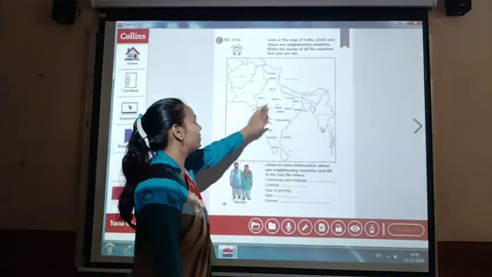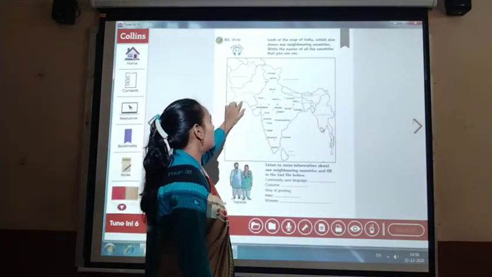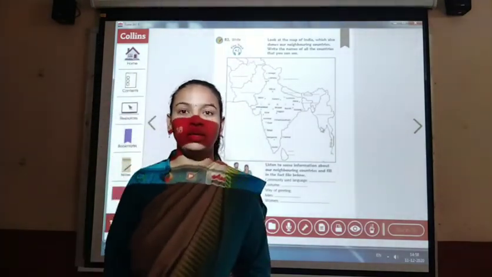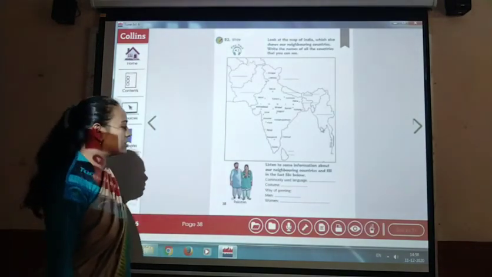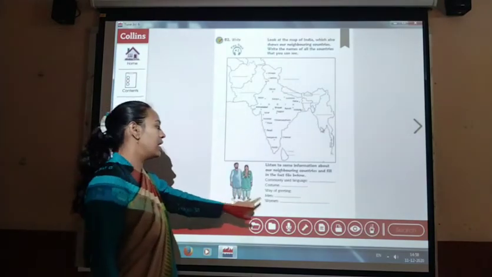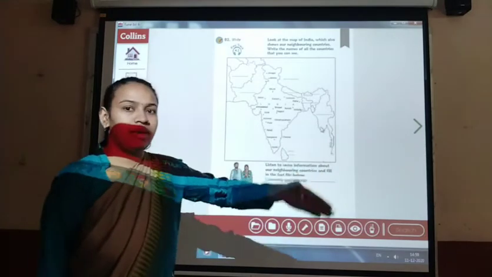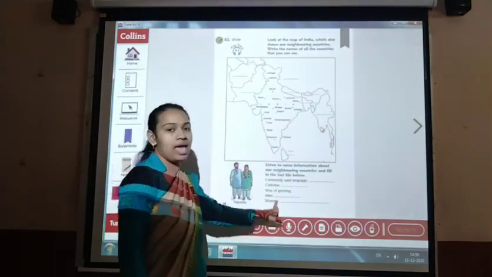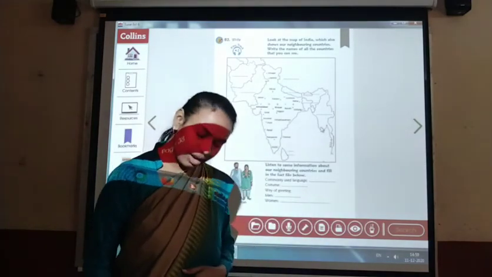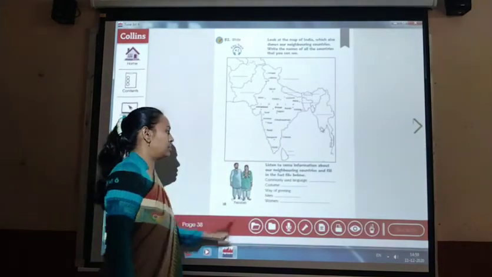First is Pakistan. Pakistan is on the west side of India. And which language is spoken here? Mainly the Urdu language is spoken here. And what kinds of clothes? The costumes here are salwar and kameez. And the way of greeting: men just shake hands here, and women just hug or bow their heads down. Okay, that is about Pakistan.